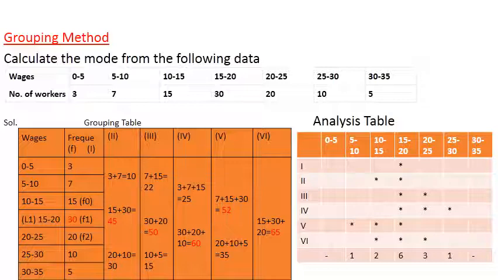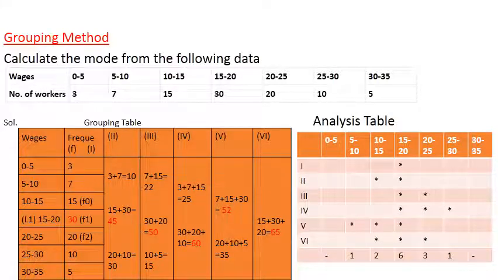And in the third column you can see in the grouping table 50 is the highest number, and its components are 30 and 20. You can see 30 is the frequency of 15 to 20 and 20 is the frequency of 20 to 25. So you will mark 15 to 20, 20 to 25. In the fourth column it is 60, 30, 20, 10. That is 15 to 20, 20 to 25 and 25 to 30. So you will mark these three class intervals. In the fifth it is 52, 7, 15 and 30. So you will mark 5 to 10, 10 to 15 and 15 to 20.